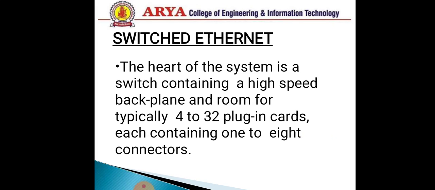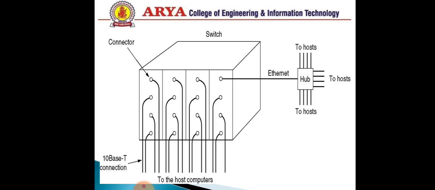Now we are moving on to switched Ethernet. Many times we have said that there is a point to point connection, or a computer connects with a switch and then connects with multiple computers. So what is switched Ethernet? The heart of the system is a switch containing a high speed backplane and room for typically 4 to 32 plug-in cards, each containing 1 to 8 connectors. These are all connectors here, and through these connectors we connect Ethernet.